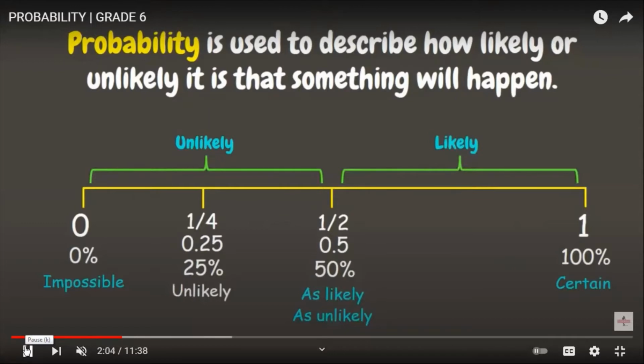And we have also this 3/4 in fraction, 0.75 in decimal, and 75%. This means that the event is likely to happen.